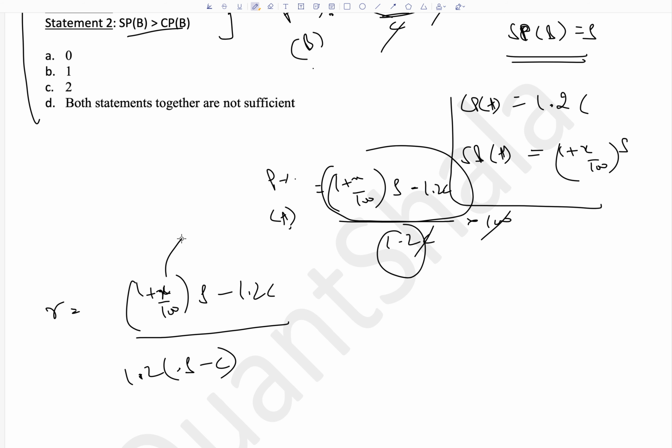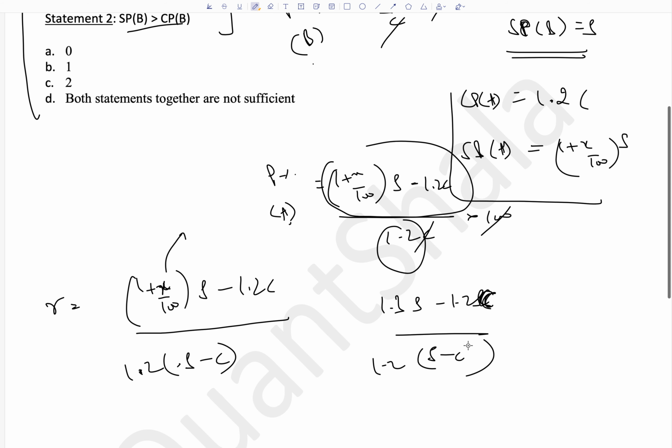If let's say X was given as 30%, so this would become 1.3S minus 1.2C divided by S minus C, and then you have 1.2 here. Still we can't answer it, right? Because we don't know the values of S and C, so we can't answer it any further from this.